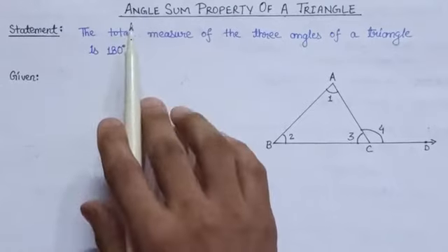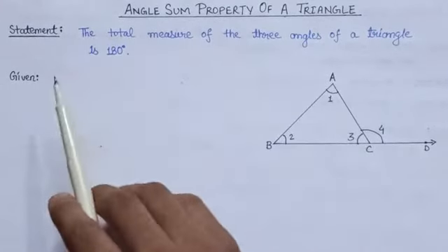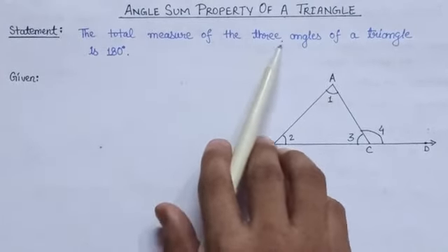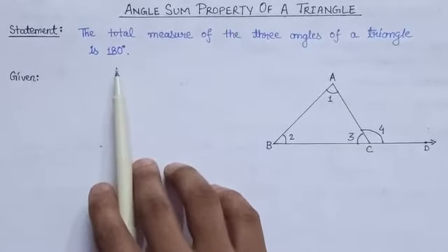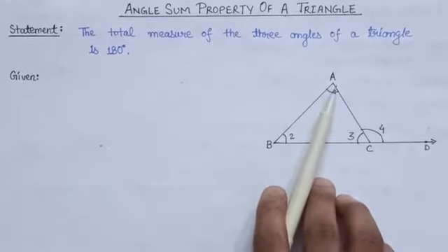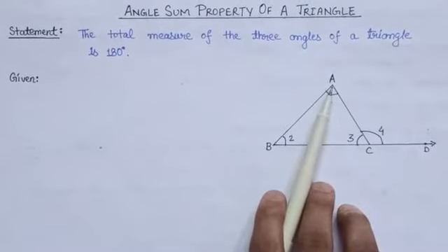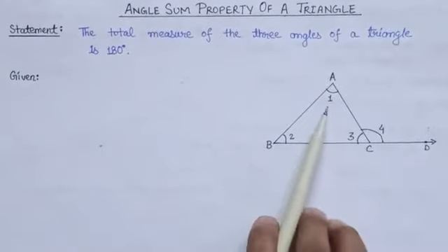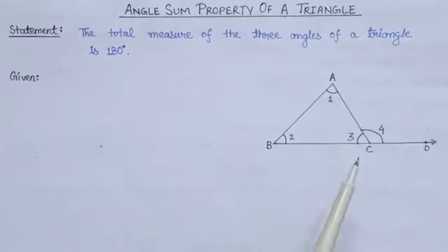Now students, what is the angle sum property of a triangle? This property states that the total measure of the three angles of a triangle is 180 degree. So considering this triangle ABC, you can see that there are three angles, angle A, angle B and angle C, which we have named here angle 1, angle 2 and angle 3 respectively.